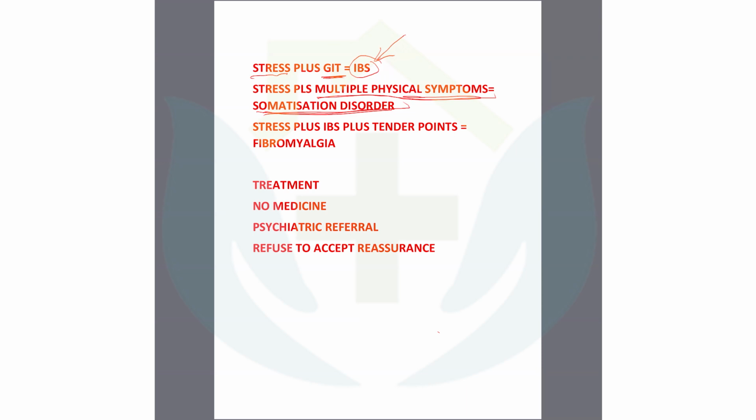Another thing you should look for is stress, irritable bowel syndrome, and some tender points. Look at the tender points. If any tender points are present, and you read the rheumatology about fibromyalgia, you can find the tender points. There should be some tender points with some stresses.